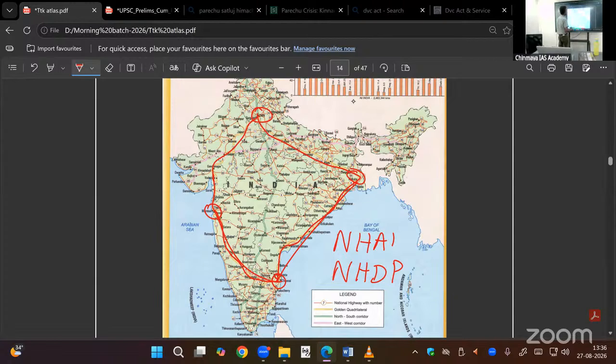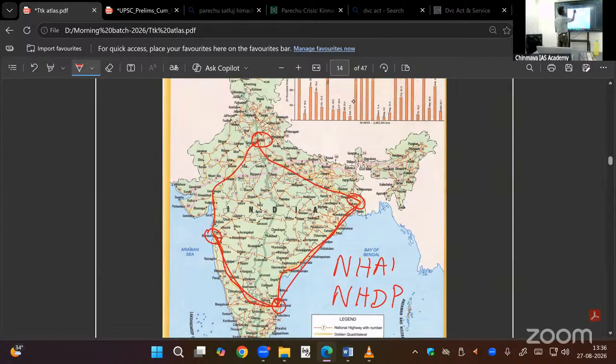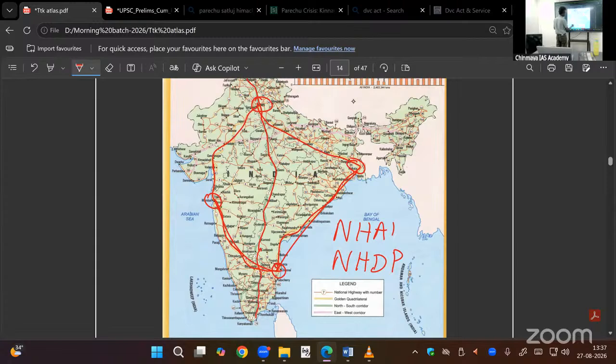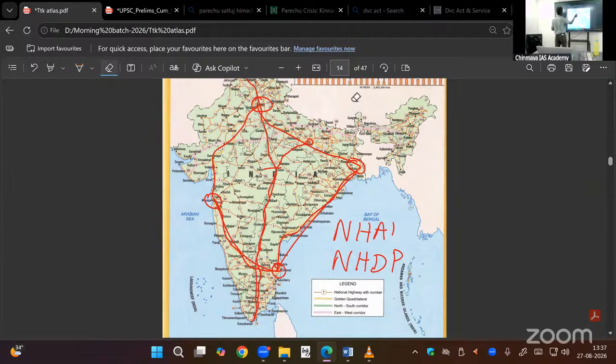Golden quadrilateral, then north-south corridor. North-south corridor, Srinagar to Kanyakumari. NH7, longest highway it was, Varanasi to Kanyakumari. One part of that from here is in the north-south corridor. Now, what is the number we saw in the last class? 44, I think. This road.